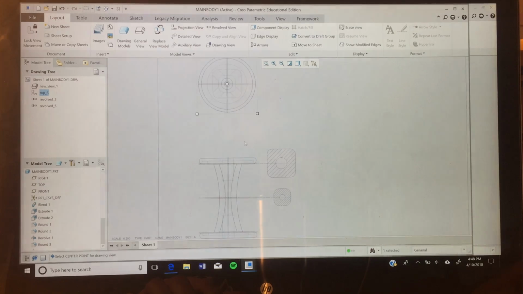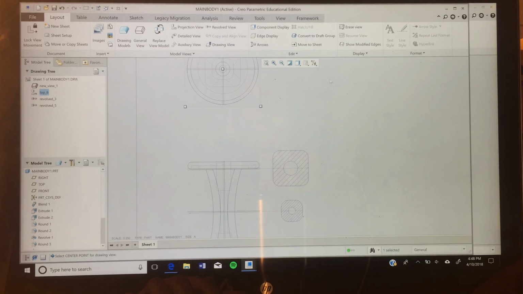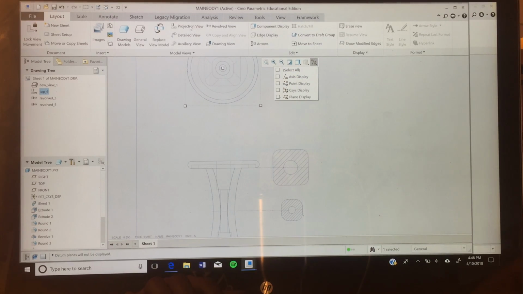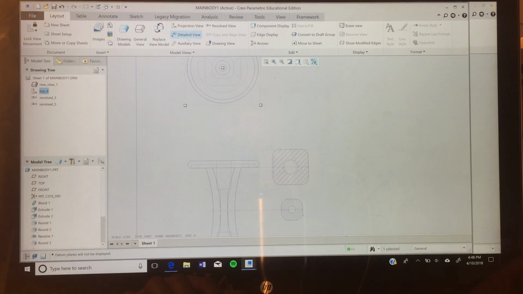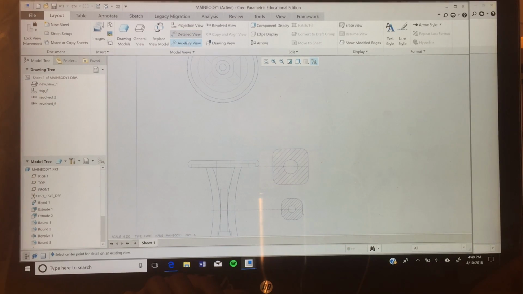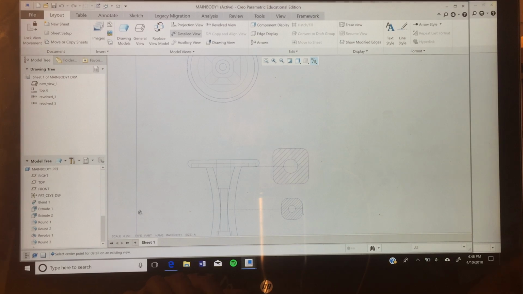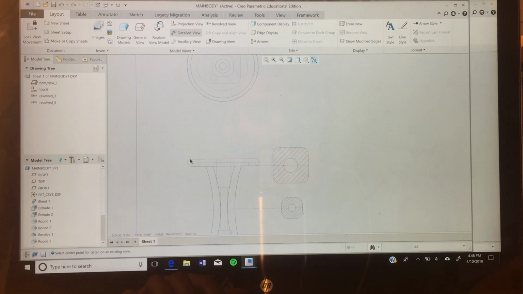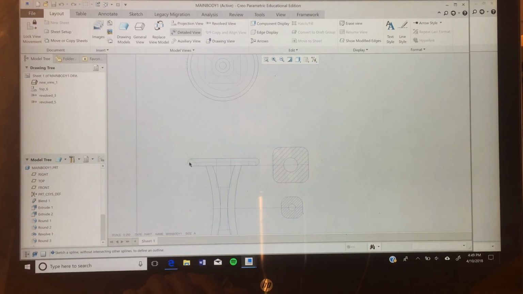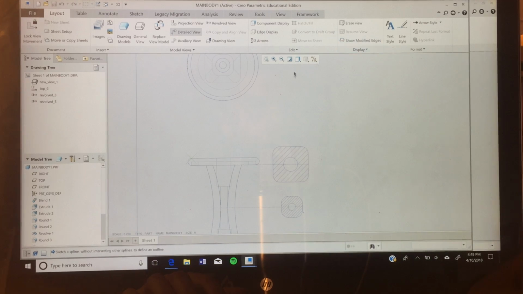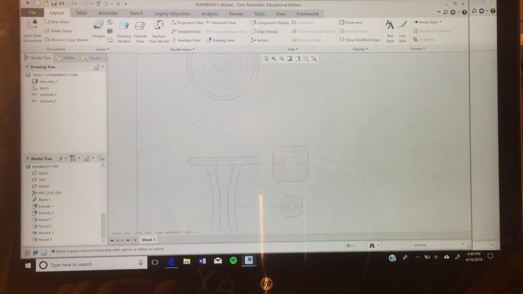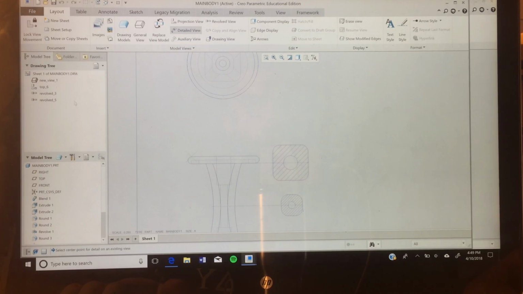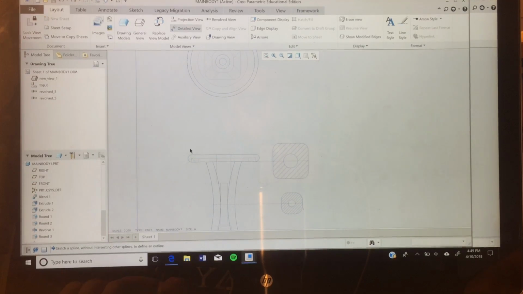Another thing we have to do for dimension, we can actually take out these planes now, is we're going to create a detailed view. So it's going to be around here. It says select the center point. Center point will be like about there. Actually no, let's escape. Detailed view. Center point will be there.